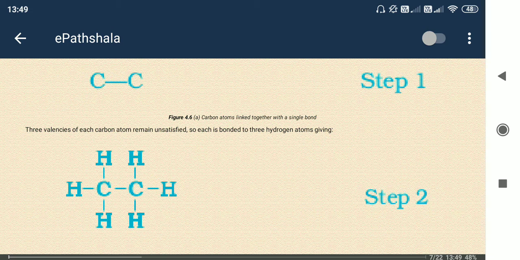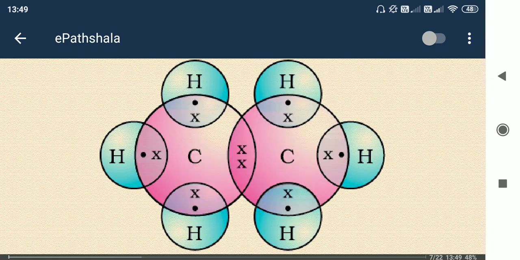Because in the octet rule 8 electrons were needed. So carbon now follows the octet rule. Okay, so next one. Here you can see the same structure, meaning 2 carbon atoms and 6 hydrogens. So it is actually C2H6, that is ethane, the structure of ethane.